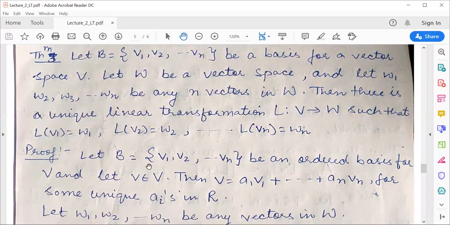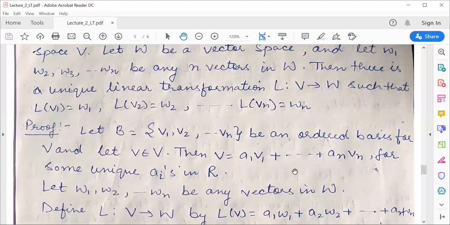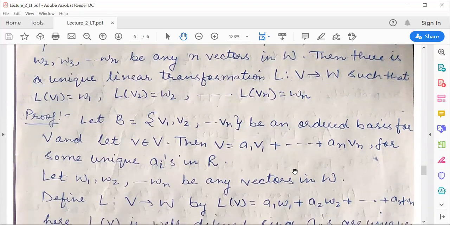Now, let B be an ordered basis, and let V be any other element of your vector space. If B equals V1, V2, ..., Vn is an ordered basis, and I consider any other element of my vector space, definitely I can write this vector as a linear combination of my basis elements. This is just by the definition of the basis itself. So V can be written like this, where A1, A2, ..., An will be unique in nature.